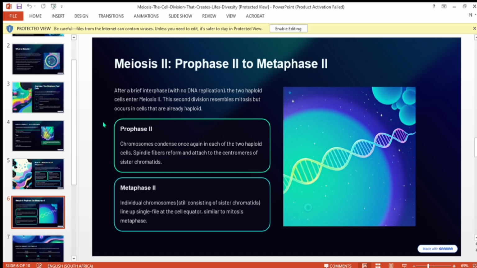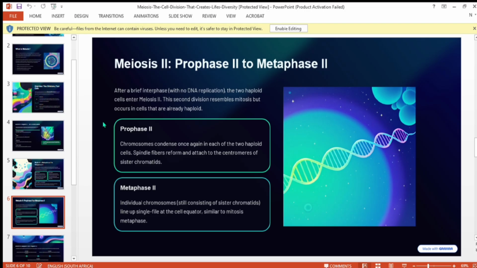Spindle fibers reform and attach to the centromere of sister chromatids. The centromere is the point between the two chromatids where they form one chromosome, at the center of the chromosome. It is called the centromere.